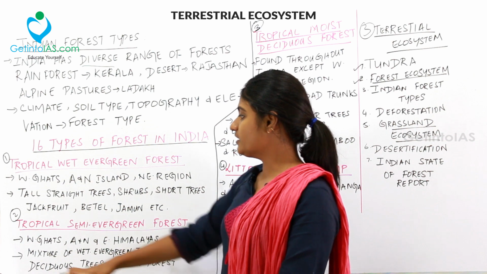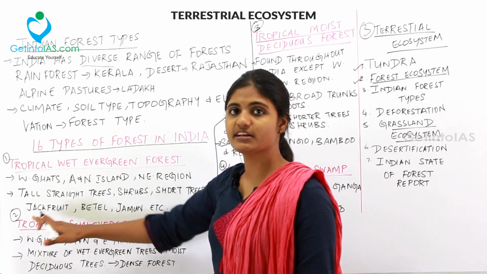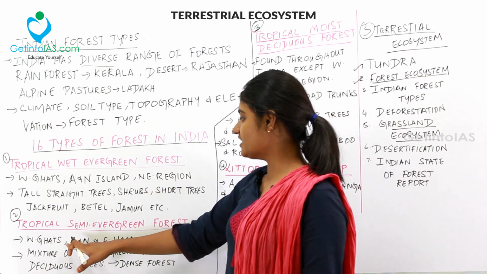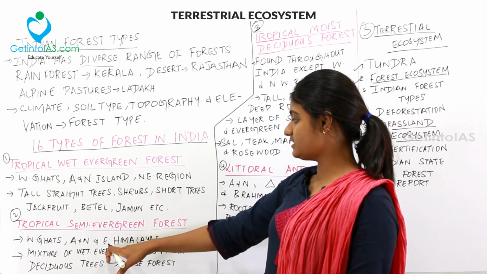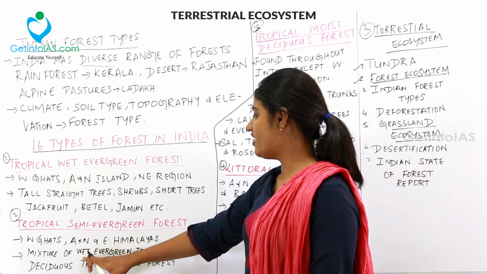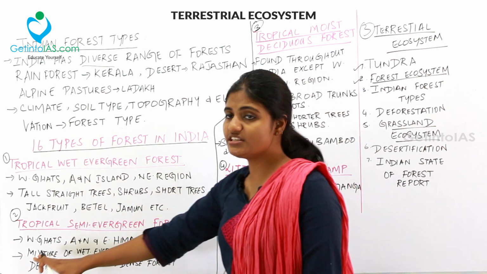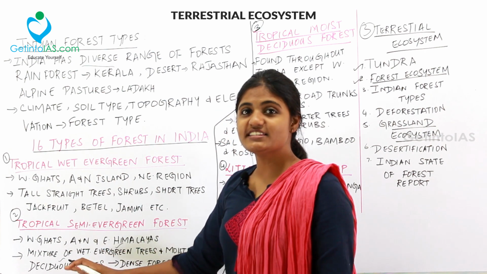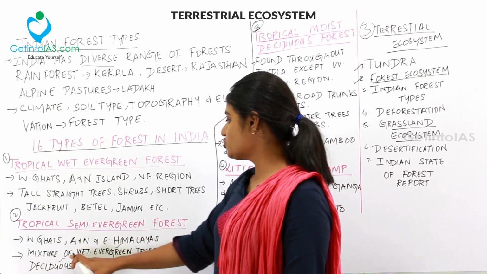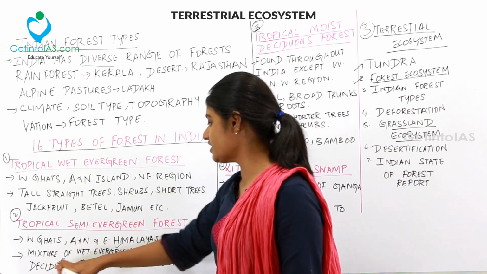So the next topic is tropical semi-evergreen forest. So what is this tropical semi-evergreen forest? So it is found in Western Ghats, Andaman and Nicobar Islands and Eastern Himalayas. And then you can find a mixture of wet evergreen trees and moist deciduous trees. So these are the two types of forest that we saw. So it is a mixture of wet evergreen trees and also moist deciduous trees.